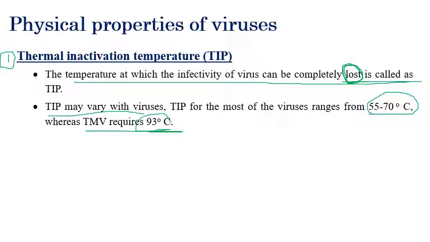After this thermal inactivation temperature, the plant virus is not able to infect or cause disease. So it ranges from 50 to 70 degrees centigrade for almost all plant viruses, but there is an exception called TMV: tobacco mosaic virus requires 93 degrees centigrade to be inactivated.